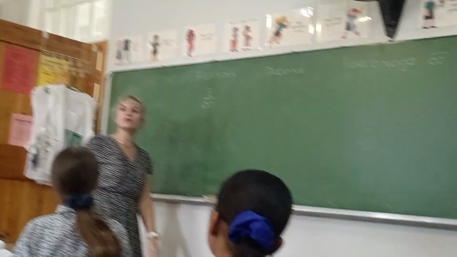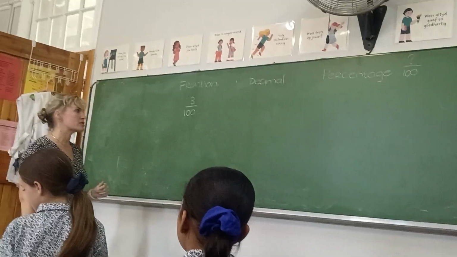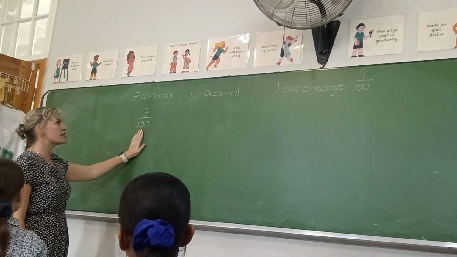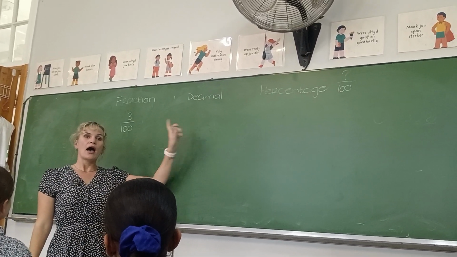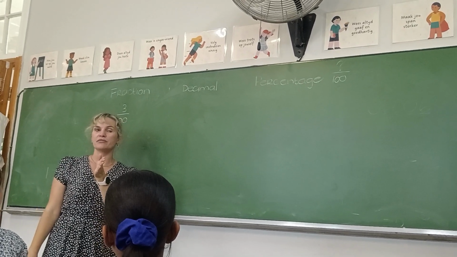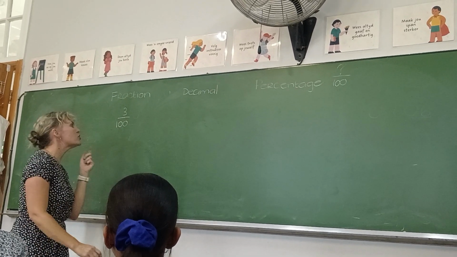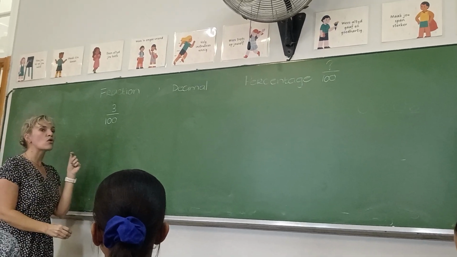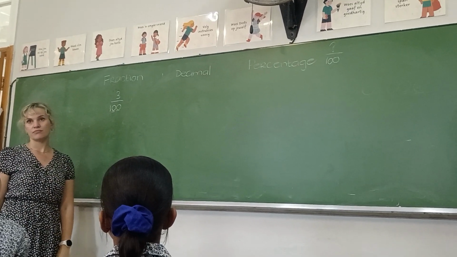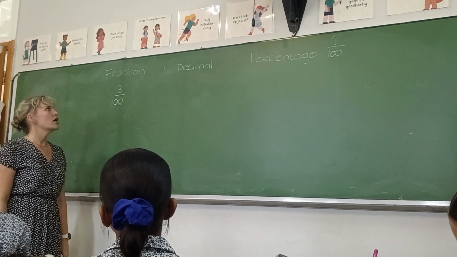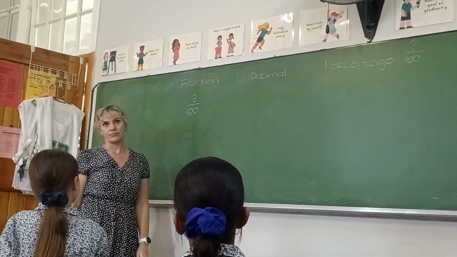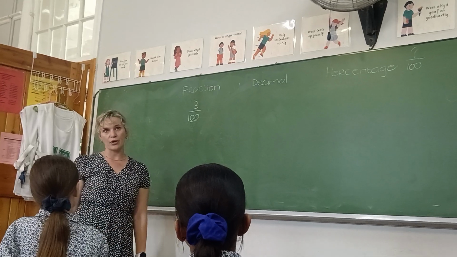Okay. This one has been done for you, but let's just explain what's going on. Now, the first thing you have to know is that if I have to write this as a decimal, how many numbers after the comma does there need to be? 2. Daar moet 2 getalle na die komma wees. Why? Because 100 has 2 zeros. Okay. So, but this is only one number. There needs to be 2 numbers.